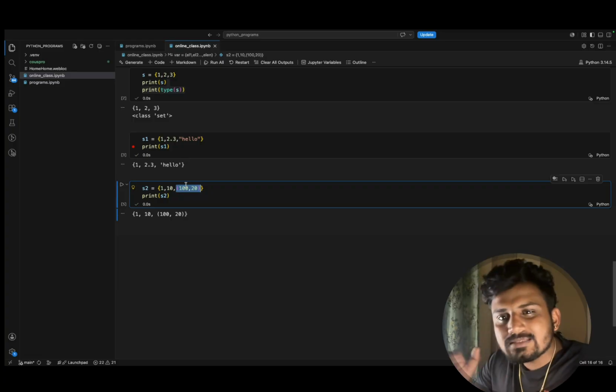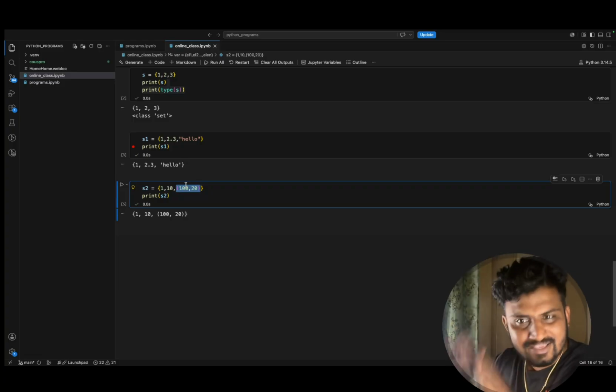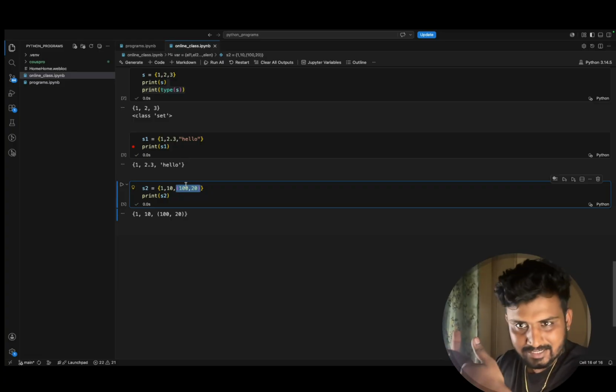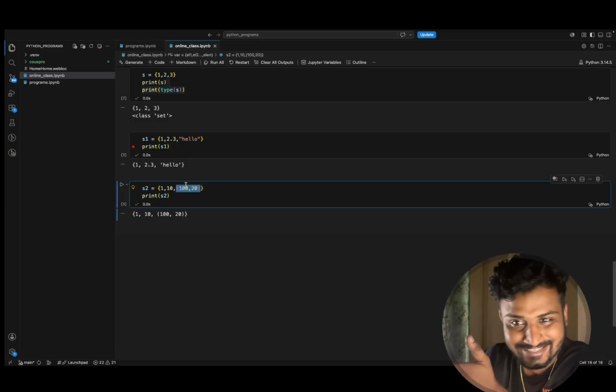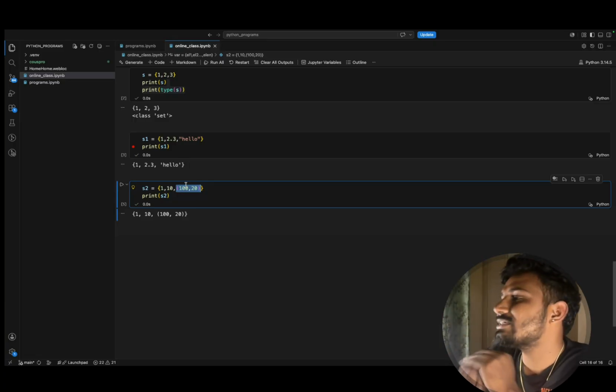But what about list? Inside a list, values are not fixed. You can change them, right? You can change the values of your list. So that's the reason a list will never be allowed inside a set.